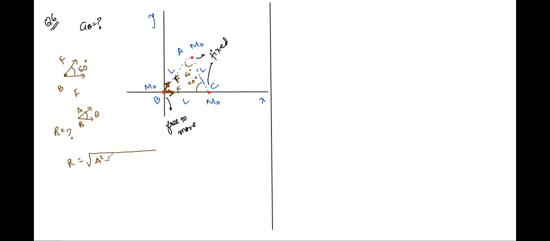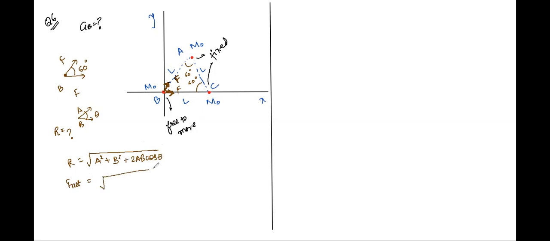Absolutely correct, Samriddhi. So we know that if there are two forces, A and B, oriented at an angle theta, the resultant of the two will be root of a square plus b square plus 2ab cos theta. In our case, can you now translate what should be the net force acting because of the two forces along the sides of this triangle? What should be the net force, Samriddhi?